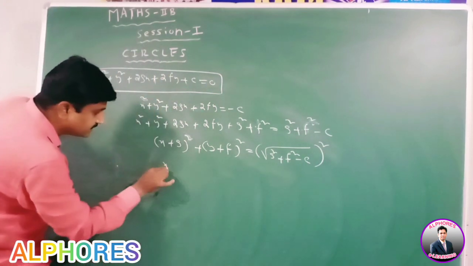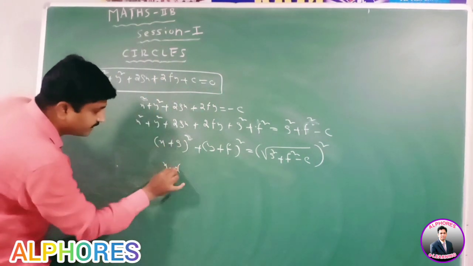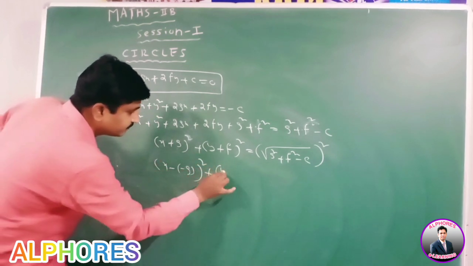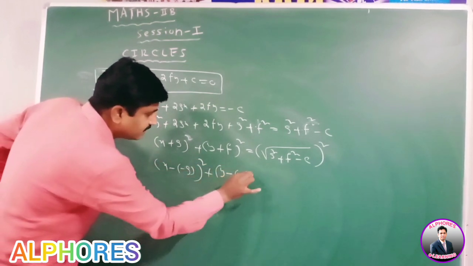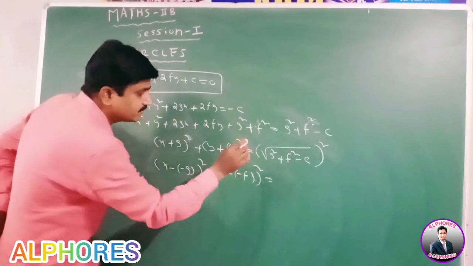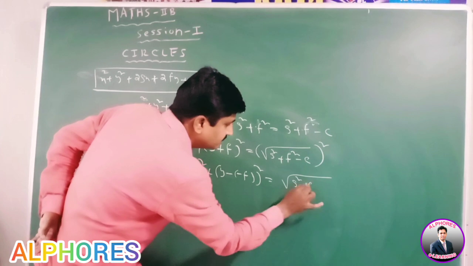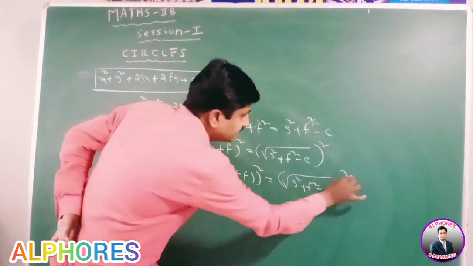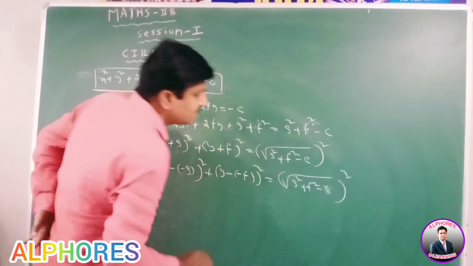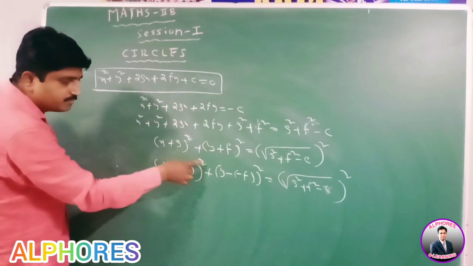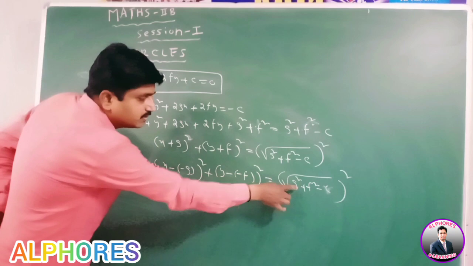Next, it is x plus g whole square. Write as x minus of minus g whole square, y minus of minus f whole square. Right side same as it is, under root of g square plus f square minus c whole square. Now it is in the form x minus h whole square plus y minus k whole square equal to r square.